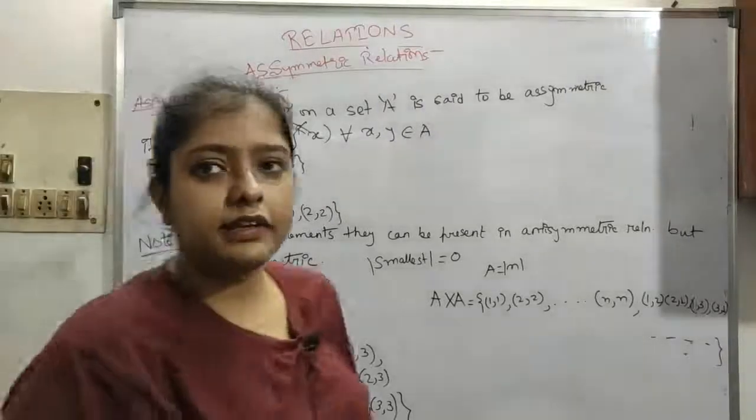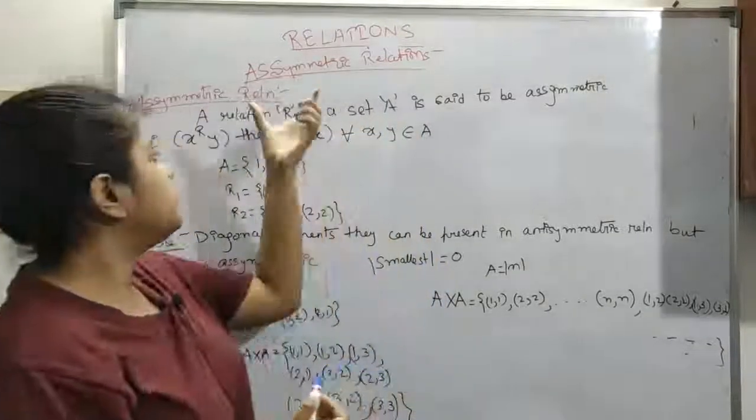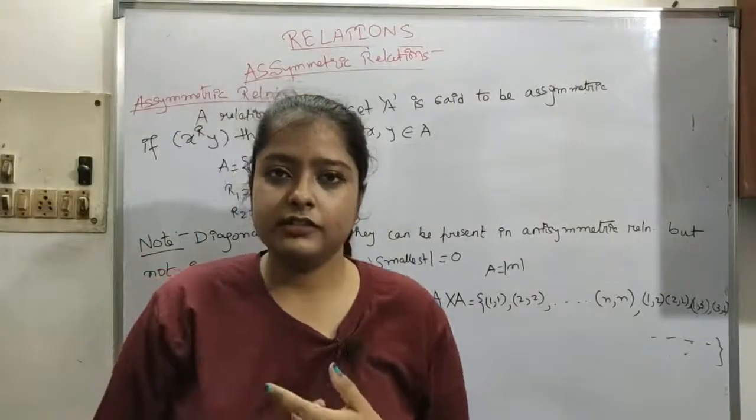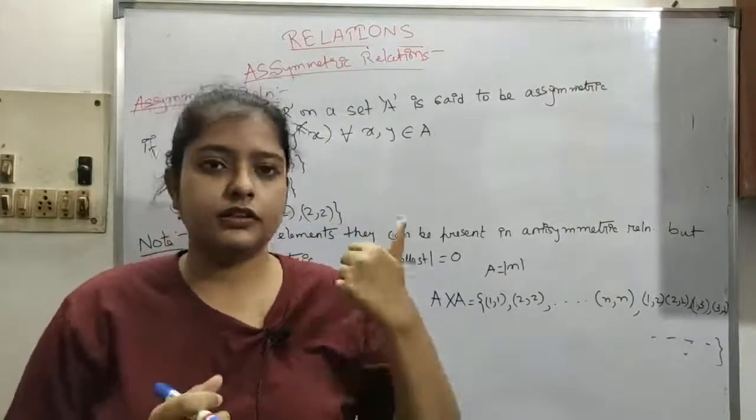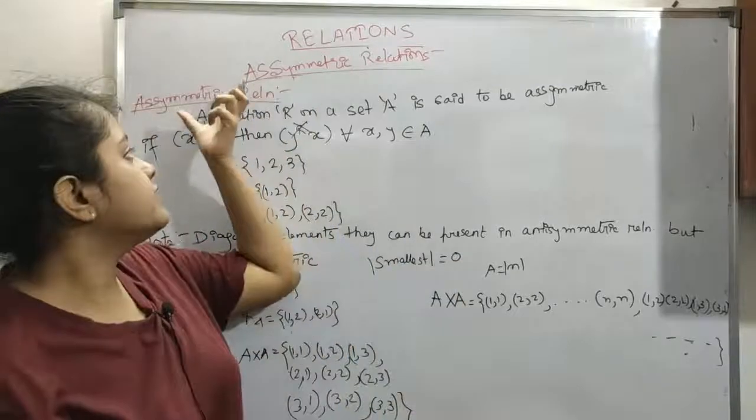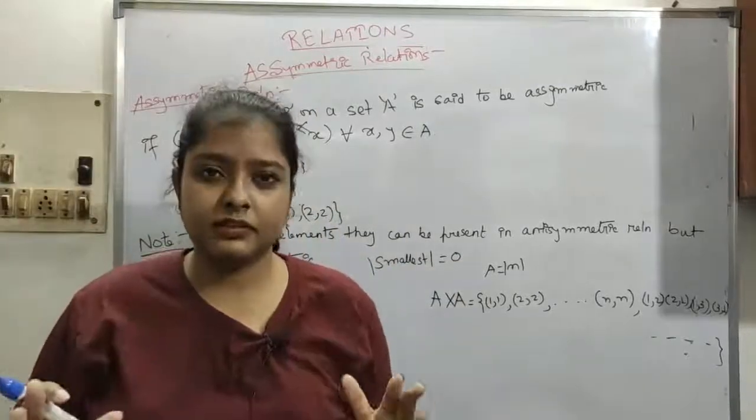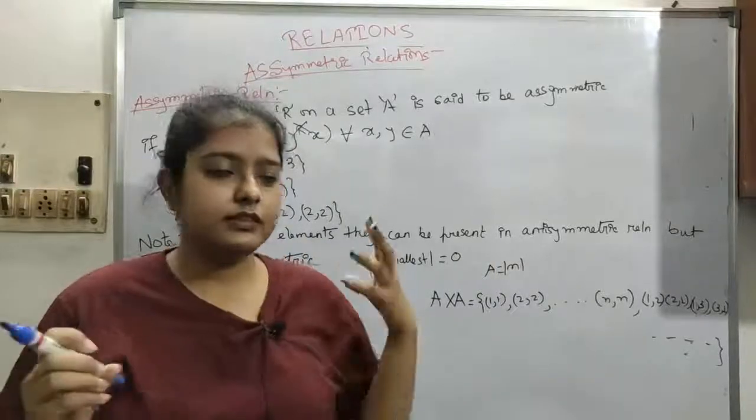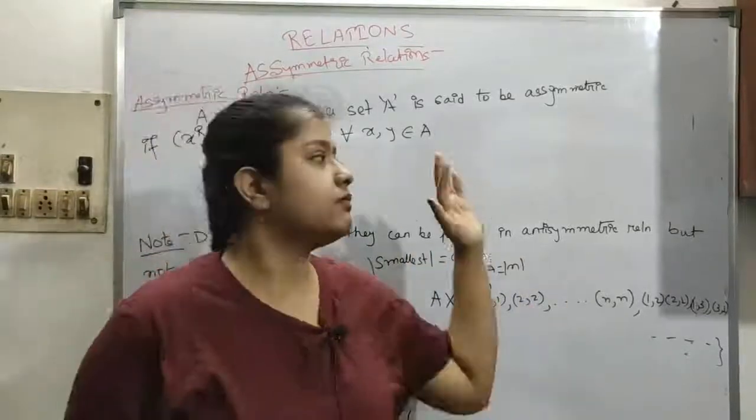So hi, our next video is asymmetric relations. We have already seen what relations are, then reflexive, irreflexive, symmetric and antisymmetric. Asymmetric is not antisymmetric. This is different. What is the difference between antisymmetric and asymmetric, we will see here.